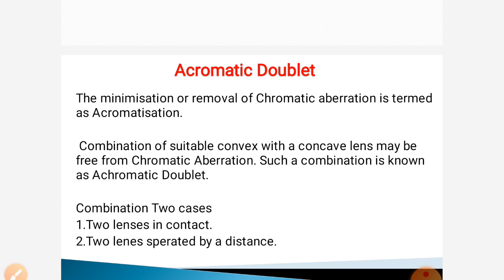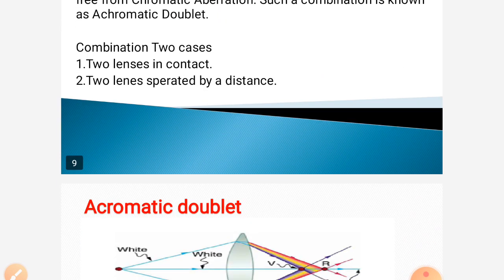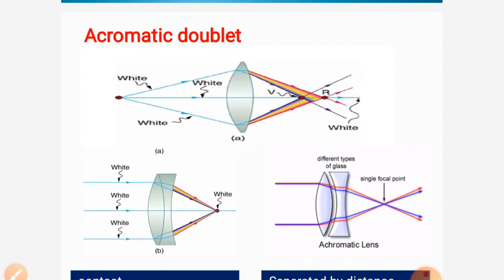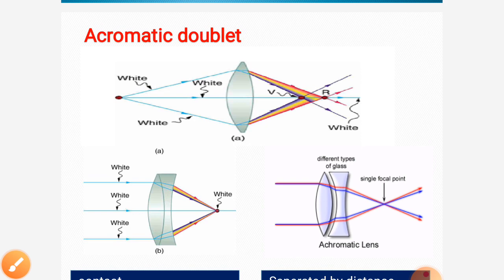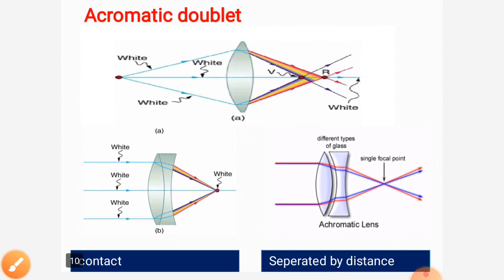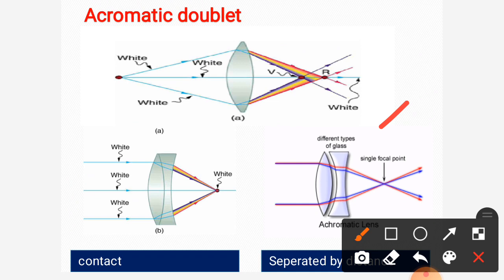Here we use two combination cases. That is, when the convex and concave lenses are in contact, and the second case is when they are separated by a distance. Observe here. When the convex and concave lenses are in contact, all the colors focus at a single point because of the achromatic doublet. One is a convex lens, another one is a concave lens. When the two lenses are separated by a distance, in this case also we get achromatization,